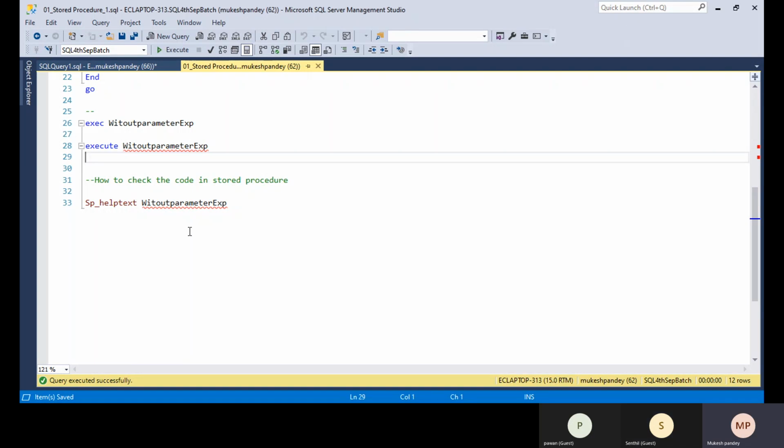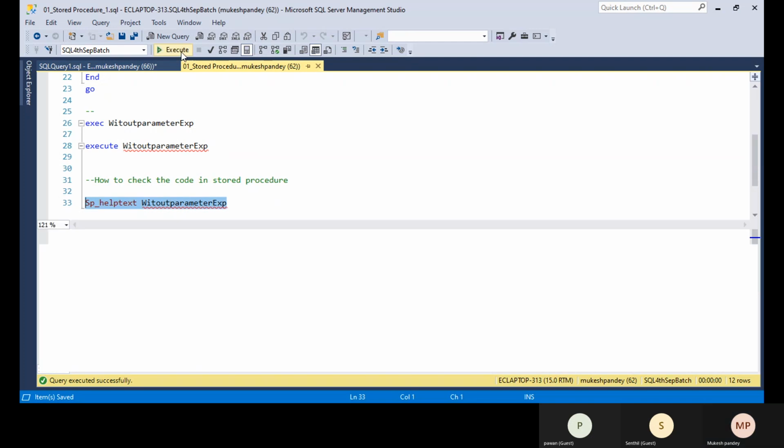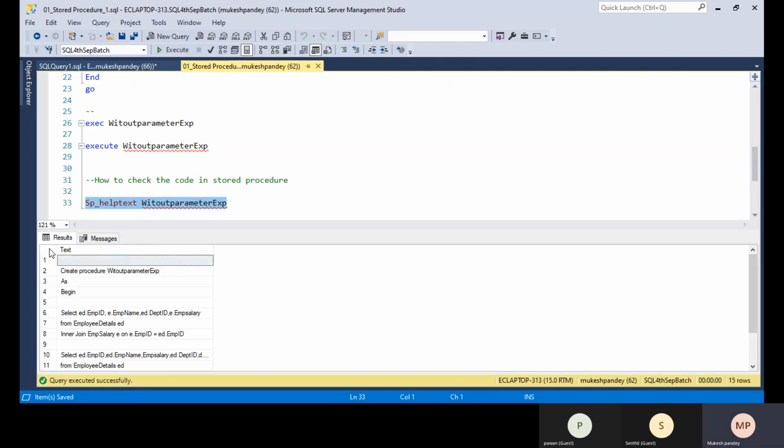You can also see what the code is. For example, for any stored procedure created by another developer, you may not know what logic or code is involved in it. You can use the system-defined stored procedure sp_helptext. Just put sp_helptext and the procedure name, and if you execute this, all the code will be displayed.